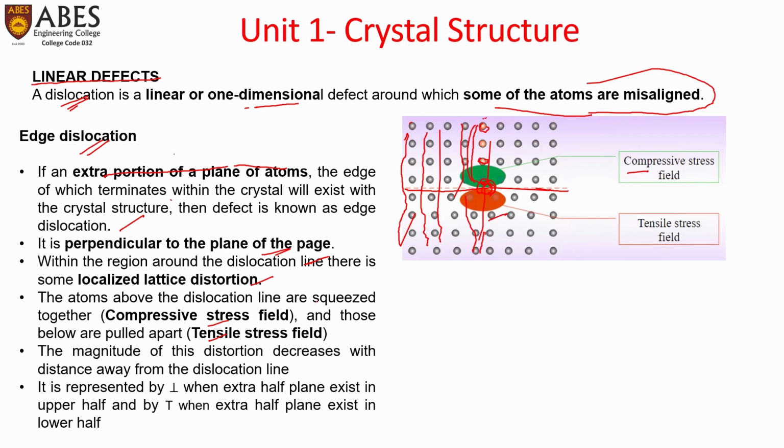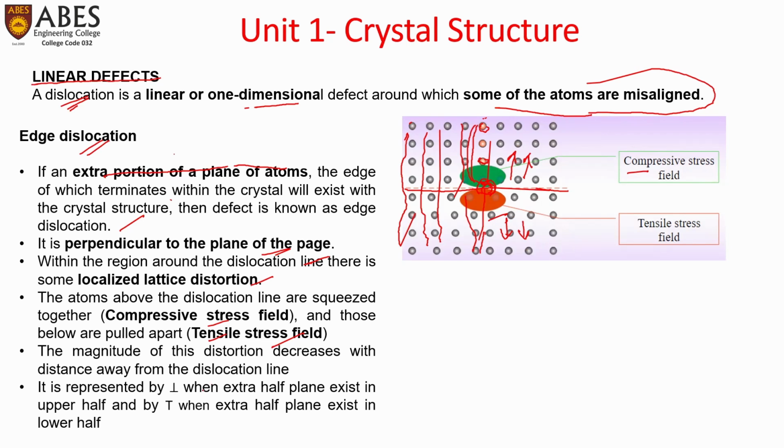The magnitude of this distortion decreases with distance away from the dislocation line. As we move up, the intensity of the compressive stress field will decrease, and as we move down, the magnitude of the tensile stress field will reduce.